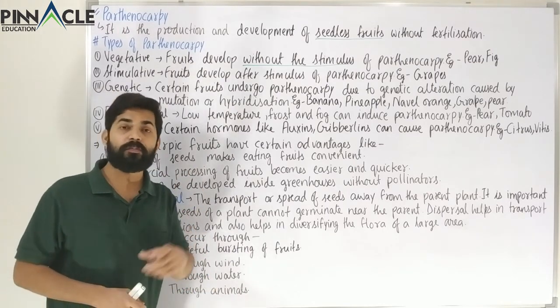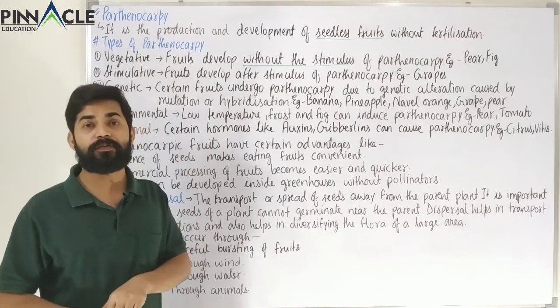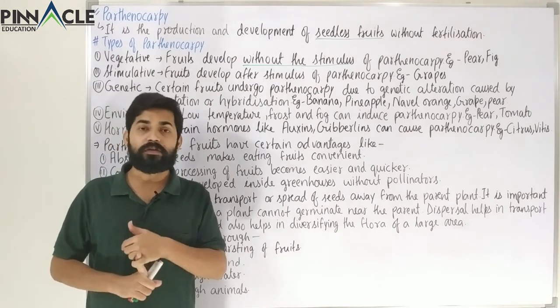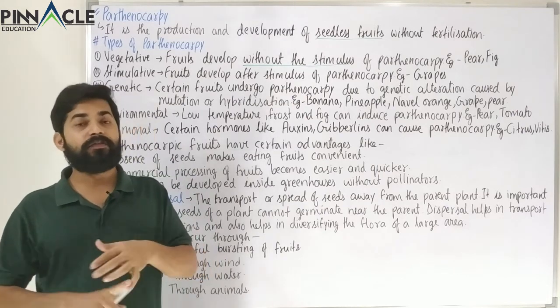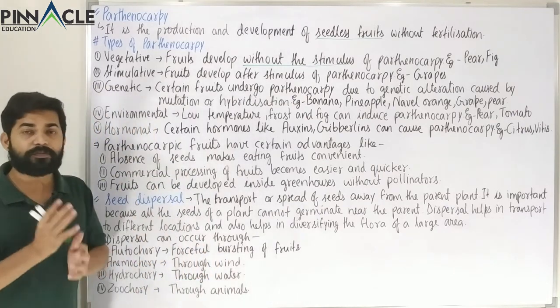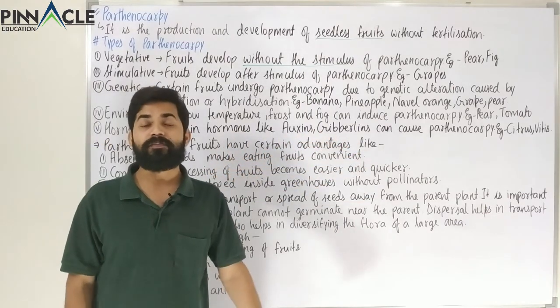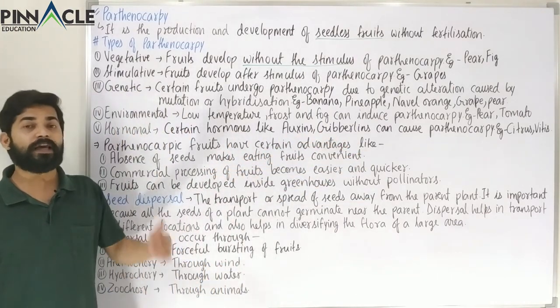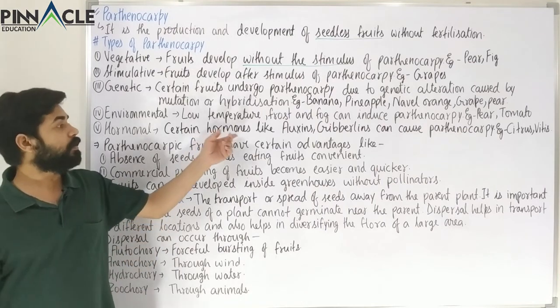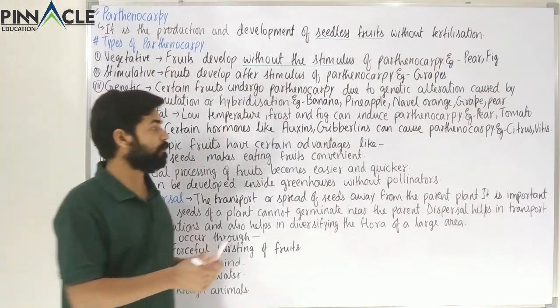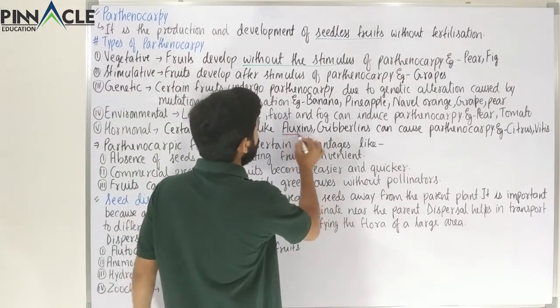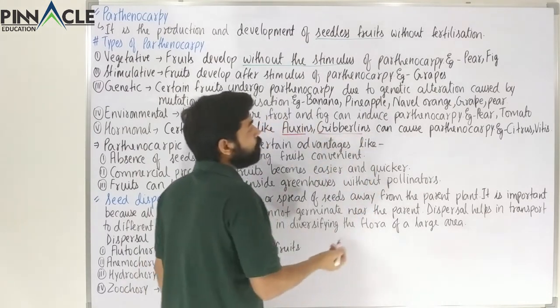Apart from that, you must have heard about something called citrus fruits. Citrus fruits include lime, lemon, likewise the orange. Such citrus fruits are together called citrus. And one other example is the vitis. So in these fruits we can apply auxin or gibberellin and cause parthenocarpy. That is, these two hormones, auxins and gibberellins, can cause parthenocarpy.